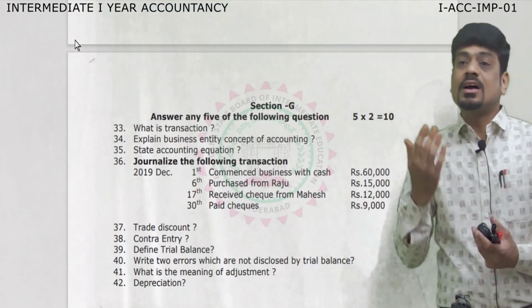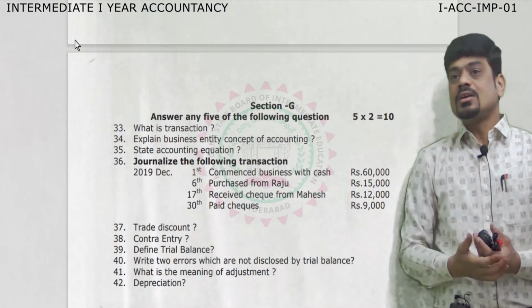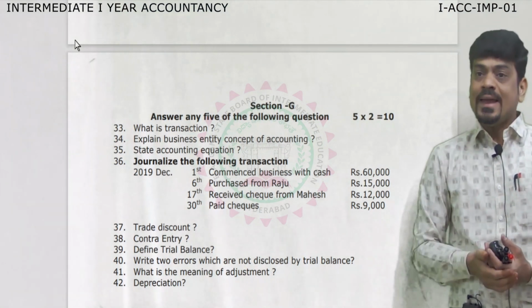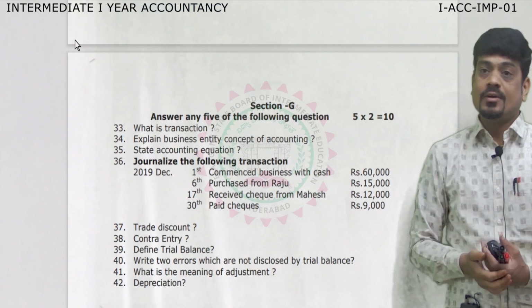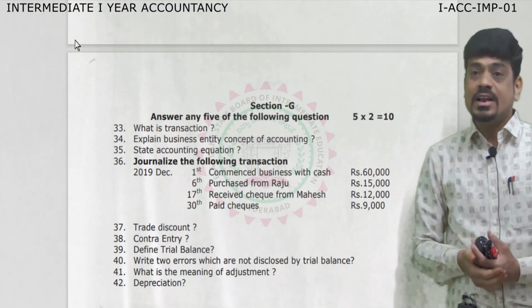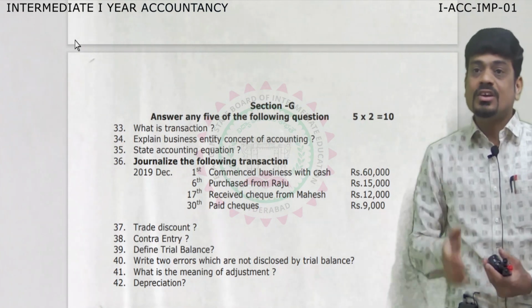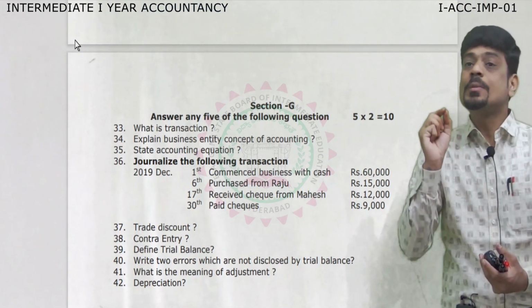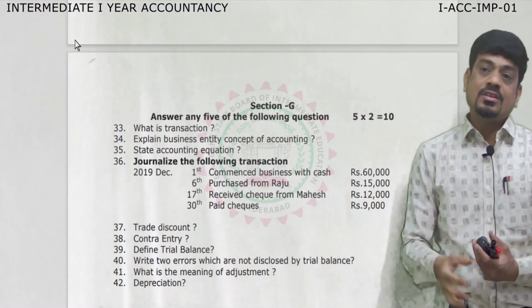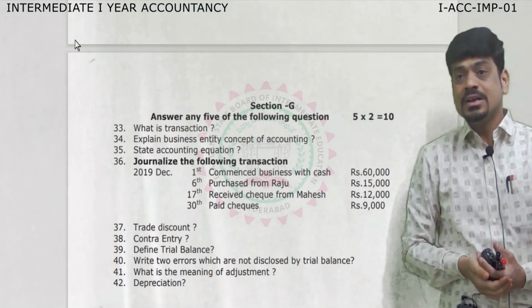Then coming towards the third chapter, that is journal entries, recording of transactions. From the chapter called journal, we expect the meaning of journal. How is the examiner going to ask? He will ask, what is journal? Like that, what is journalizing? Then what do you mean by journal entry? Or he may ask what is narration? These are the 4 important questions which we expect from the chapter called journal.